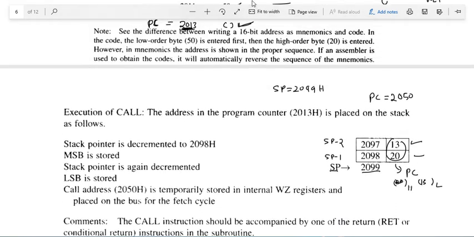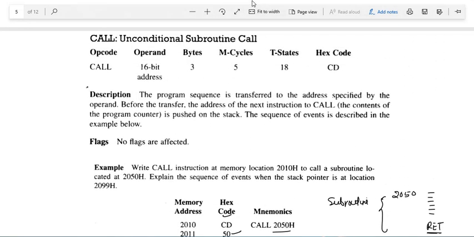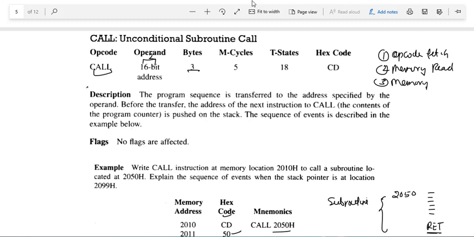If you find how many bytes it will take: it is a 3-byte instruction, where 1 byte is the opcode and 2 bytes are the 16-bit address. We all know that it has three machine cycles: opcode fetch, memory read, and the third one is also memory read. Now, as I already told you, we will find the next machine cycles.